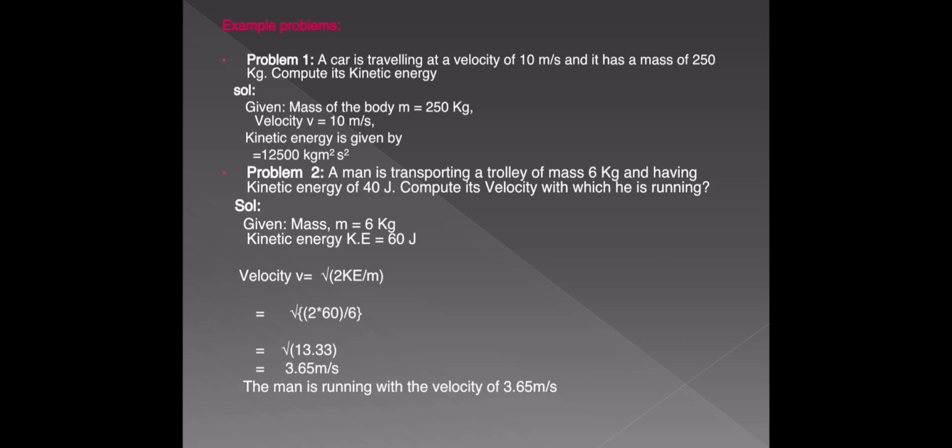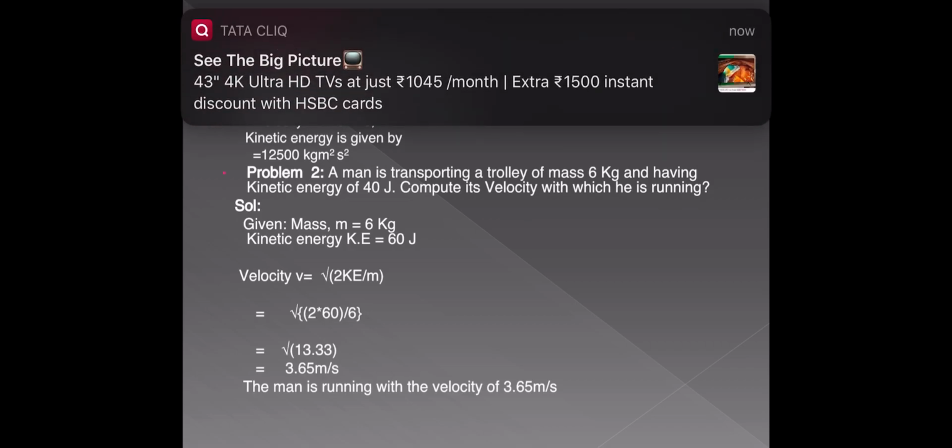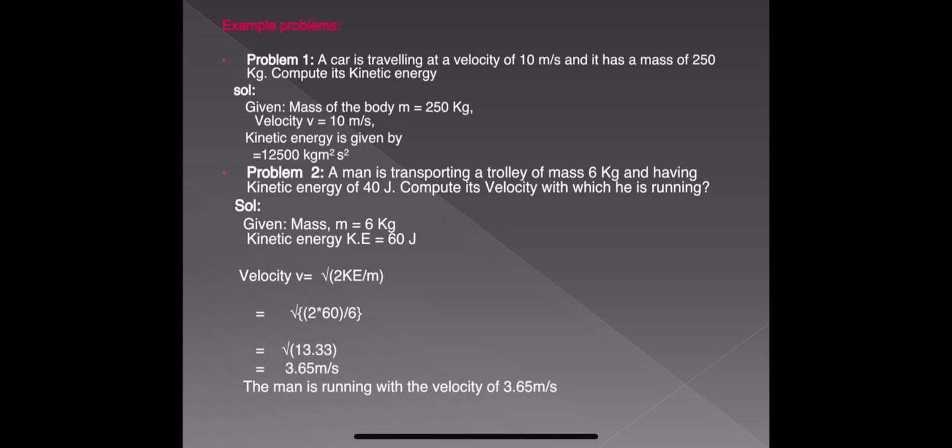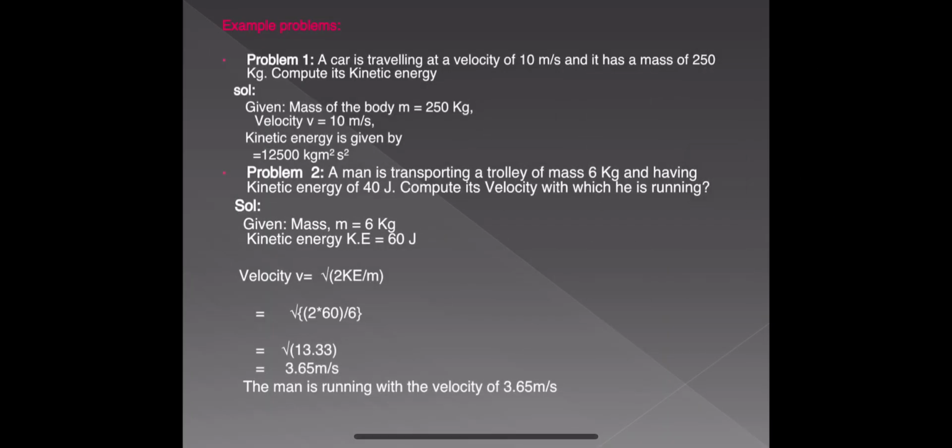So let us solve another problem. A man is transporting a trolley of mass 6 kg and having kinetic energy of 40 joule.